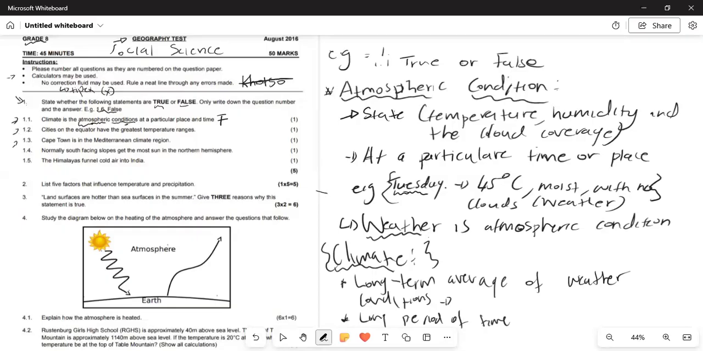Let's say, for instance, as I said here on a Tuesday, now this becomes your weather. But now let's say it's on a Tuesday, Wednesday, Thursday, for at least say 10 years or 20 years. Now that becomes your what? Your climate. So climate is weather over a long period of time. So here when you look at 1.1, climate is not the atmospheric conditions at a particular place and time. Weather will become your atmospheric condition at a particular place and time.